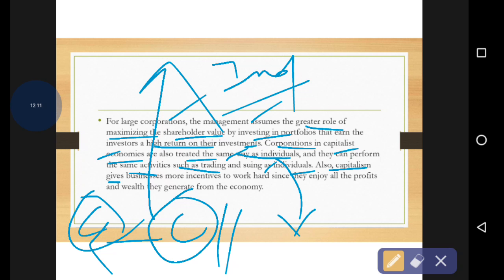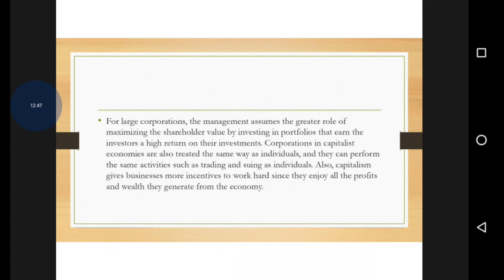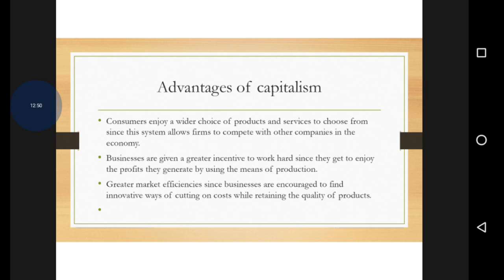Also, capitalism gives businesses more incentives to work hard. As we discussed previously, socialism does not give incentives to the people, so that is a disadvantage of socialism. Here it's a benefit for them. They are going to give the incentives. That's why they get more profit, and more profit increases their productivity. At the same time, they put in more effort to work hard, and more wealth generation is also included here.